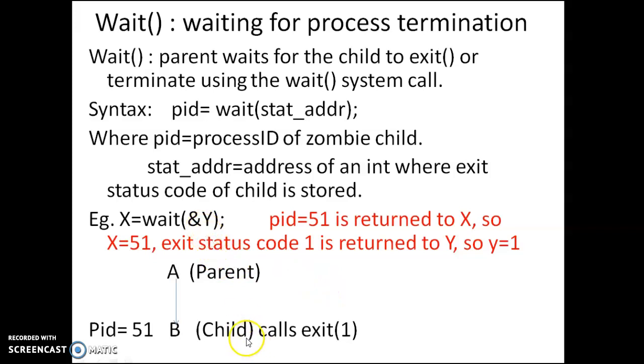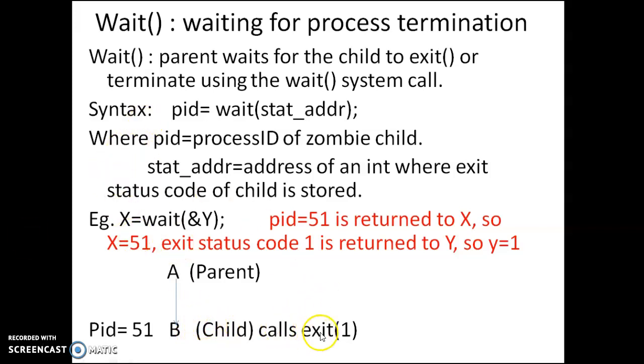So the wait system call returns two values. pid equals wait(stat address), where pid is the process ID of a zombie child. It means if B exits, it becomes a zombie. So whatever the process ID of B is, that will be returned to the pid. Then the child will have some reason why it is exiting. Whatever the reason is, it will send it to the parent.